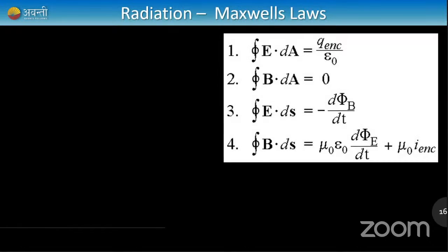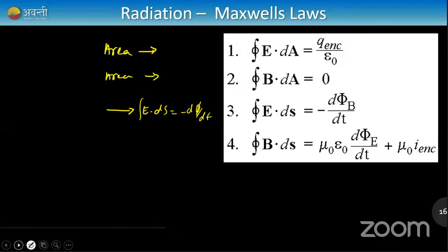Lastly, these are the equations. The surface integral of electric field is q by epsilon naught. The surface integral of magnetic field is 0. And the line integral of E dot dl is equal to minus d phi by dt, Faraday's law. That's what I wrote, right?